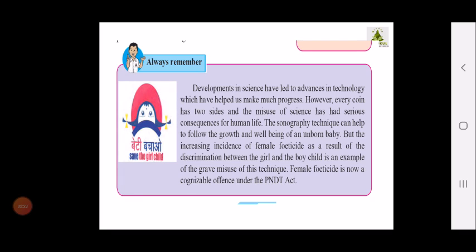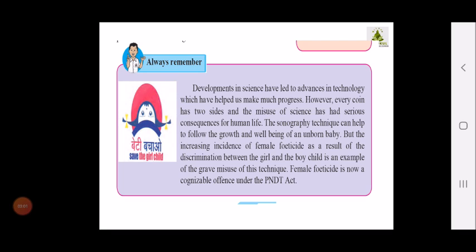And then there is a moral, a thought given for you all, an awareness campaign: Beti Bachao and Beti Padhao. In short, I am just going to explain what Beti Bachao is. Nowadays we say save the girl child. Since this technology helps us to study the internal parts of the human body, many times it is misused and it has caused a reduction in the number of girl children. So we should not use the technology for any negative purpose. Instead we should go with its actual use.